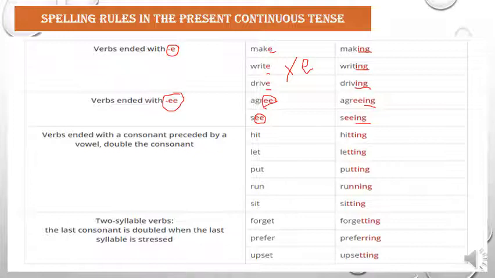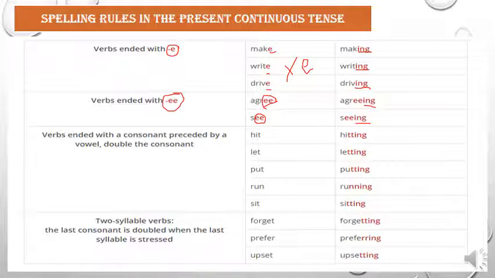So we said if the verb ends with a silent E, we drop the E and add ing. And the second rule is the verbs that end with double E. Concerning the verbs that end with double E, we do not make any change to the verb. We just add ing, like agree and see.